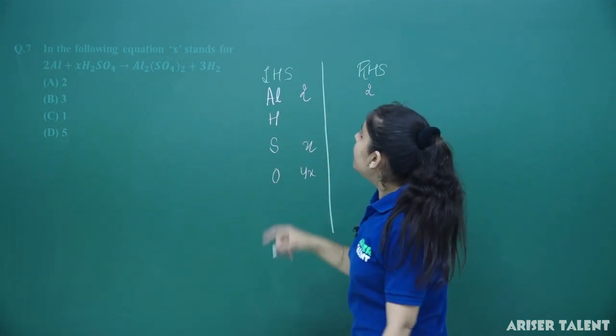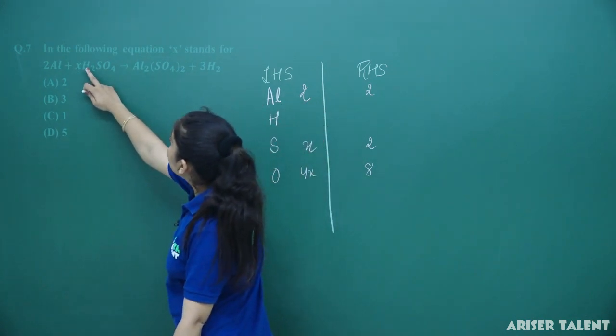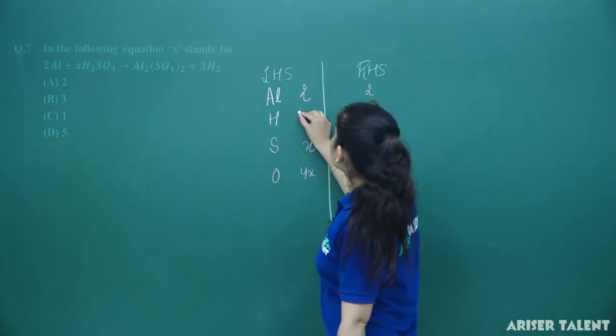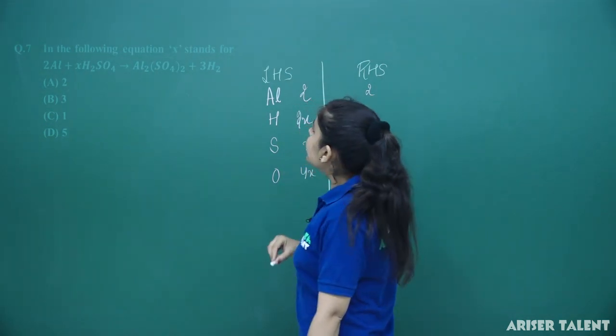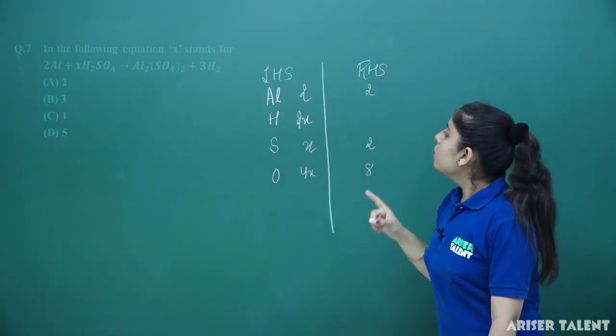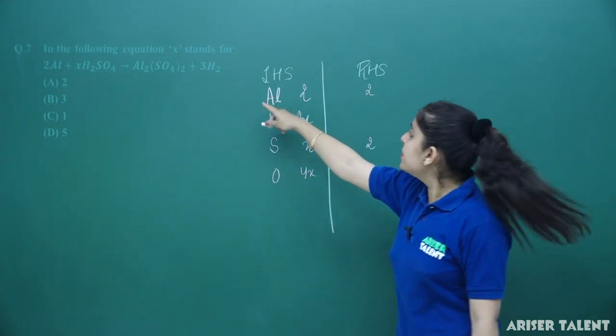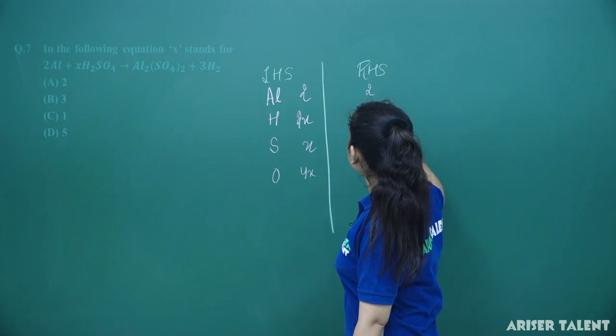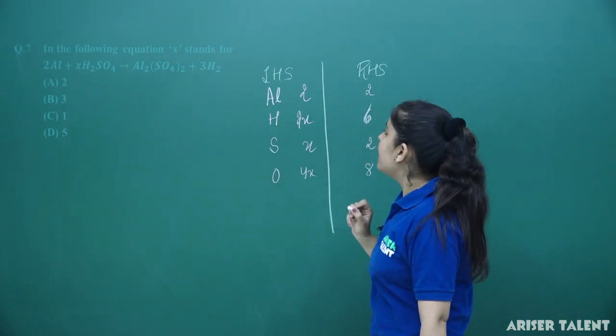Okay. Now let's talk about the hydrogen. Hydrogen will be 2 into X because X is in the subscript here, so it will be 2X. Now in the right hand side you can see the hydrogen is 3 into 2, that is equal to 6. So this is the LHS side and this is the RHS side.